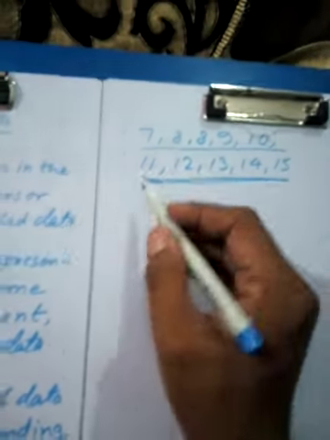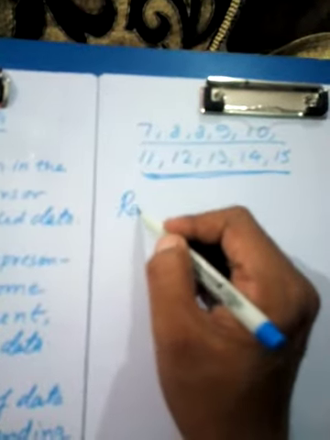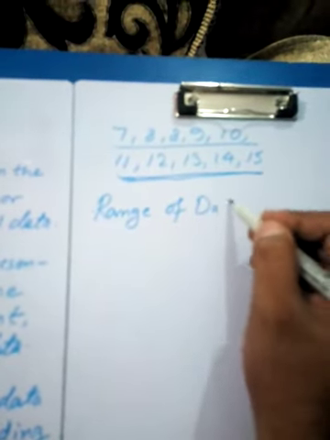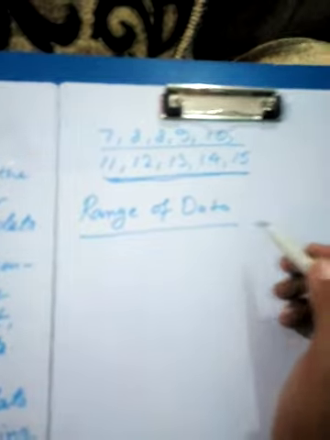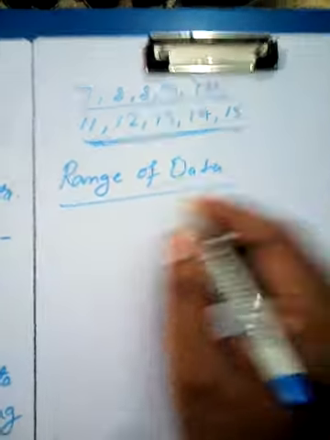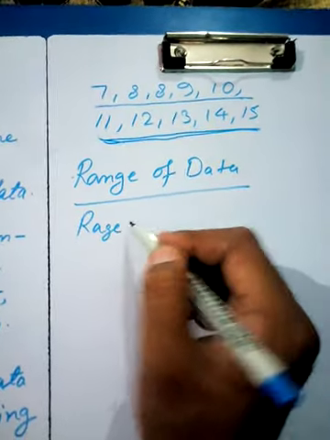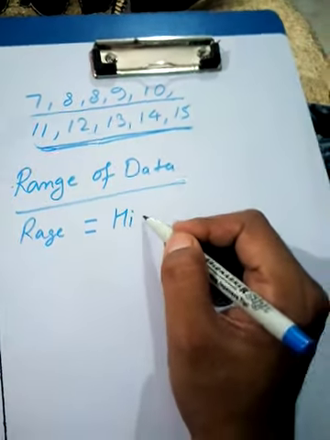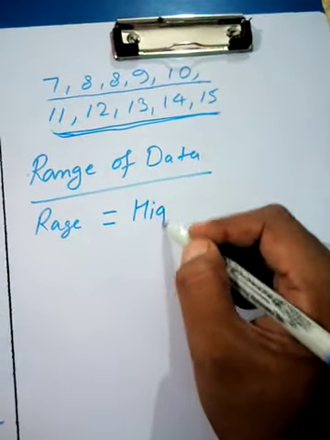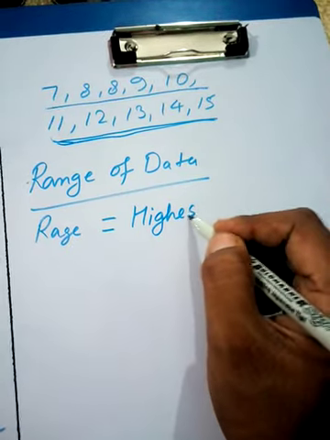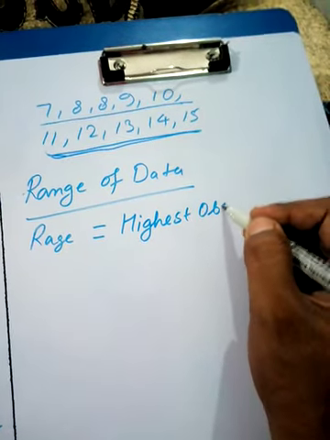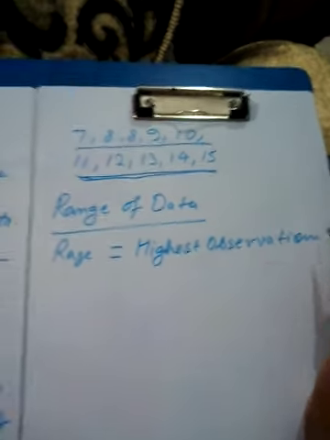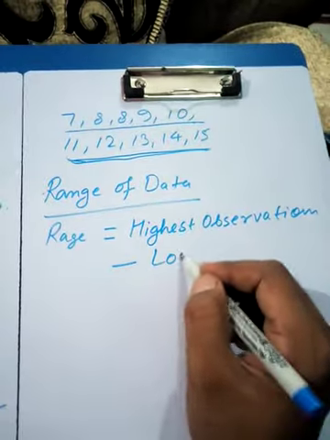Now we have to talk about range of data. What do you mean by the range of data? Range of data is defined as highest observation minus lowest observation.